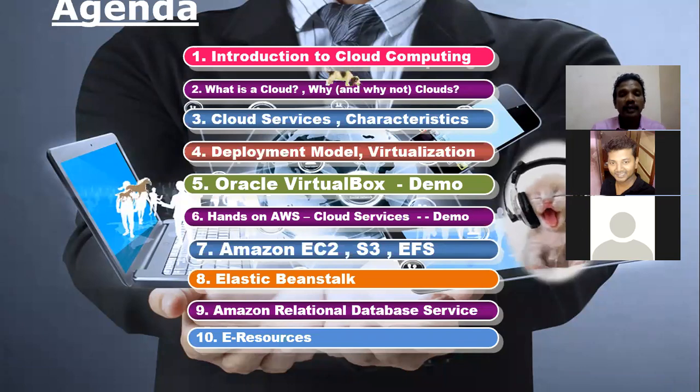The third service which will be called as EFS, Elastic File System, so which mount a drive, shared drive to any kind of operating system. Elastic Beanstalk which provide web application, that is Tomcat as a service, web server as a service. You can deploy any kind of web application. Amazon Relational Database which provide database as a service.